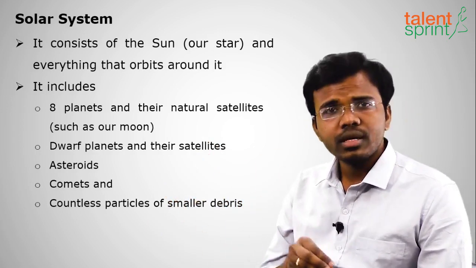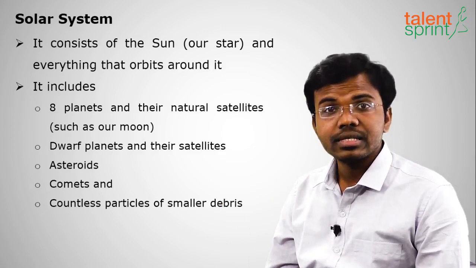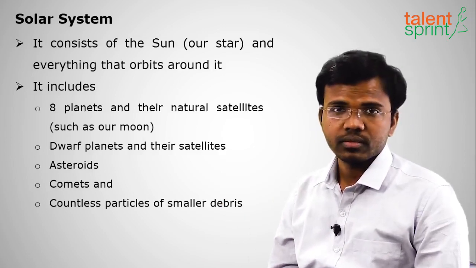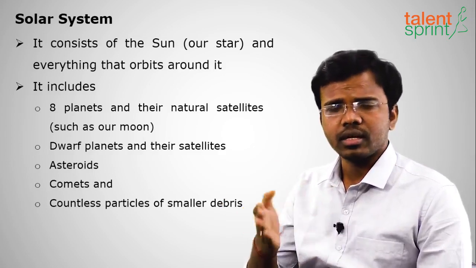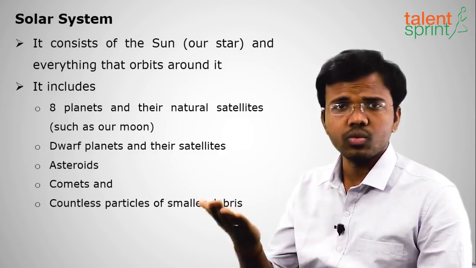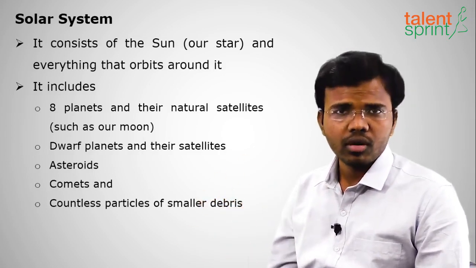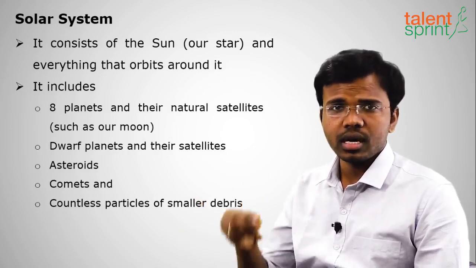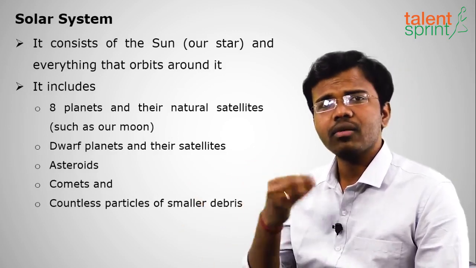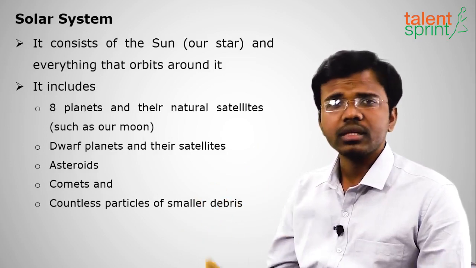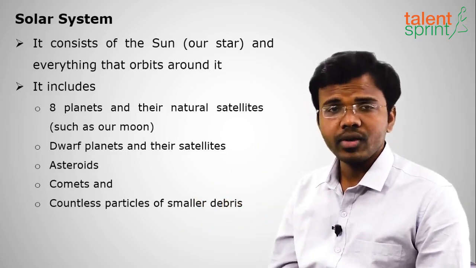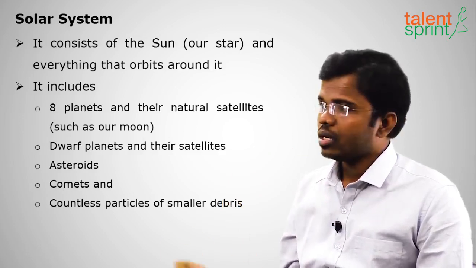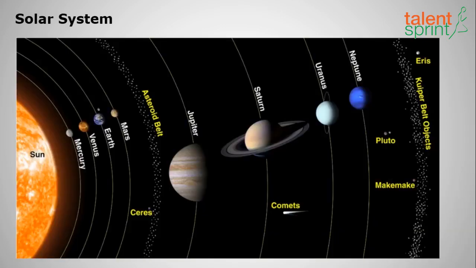So every object in the space is called a celestial object. Clear with this? So galaxy involves a lot of things, not only stars, but planets, moons, asteroids, comets, debris, all those things are part of galaxy. Like that we have a lot of galaxies in the universe. So one of them is Milky Way galaxy, and in that we have solar system. So moving ahead, we shall discuss the solar system in detail.